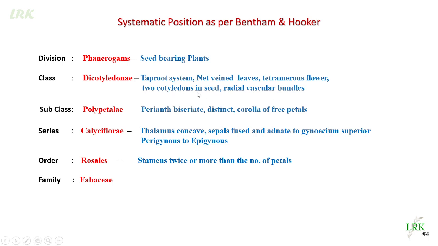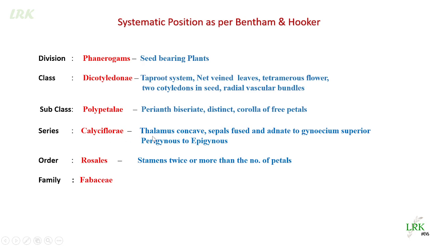Then Polypetalae, with biseriate perianth, distinct corolla and free petals. Sepals are fused, but petals are free.